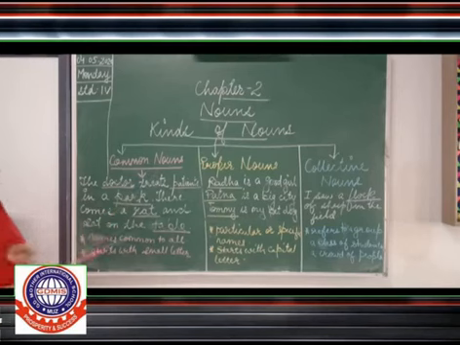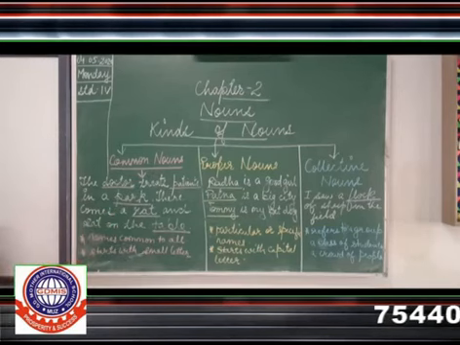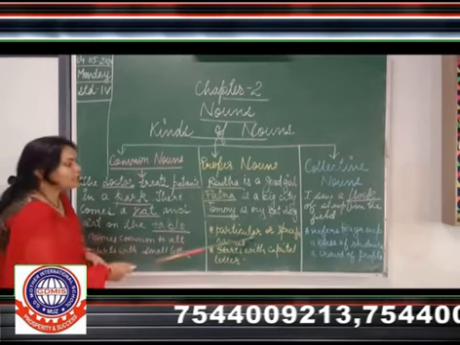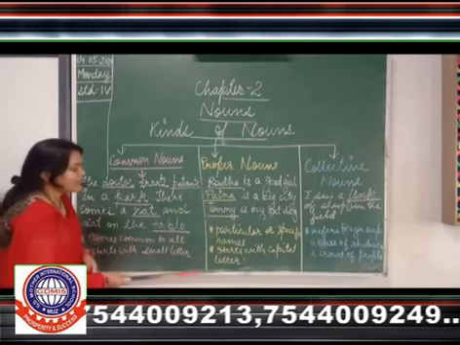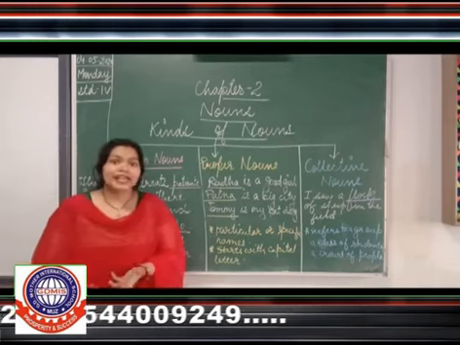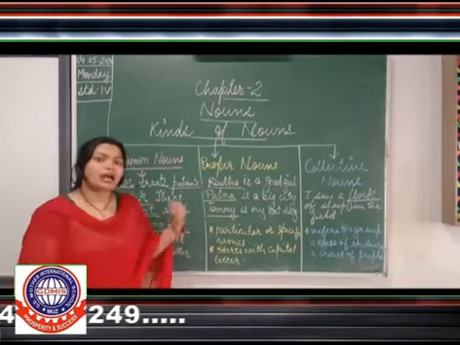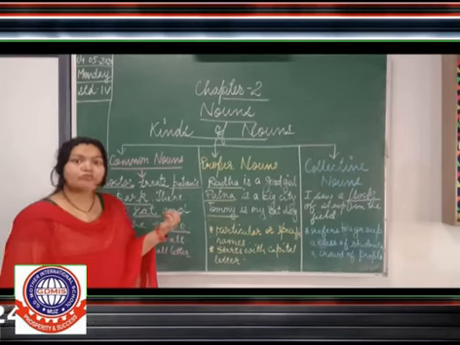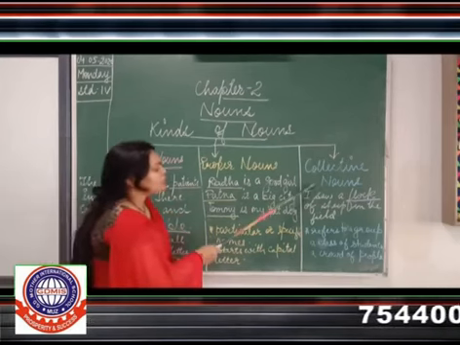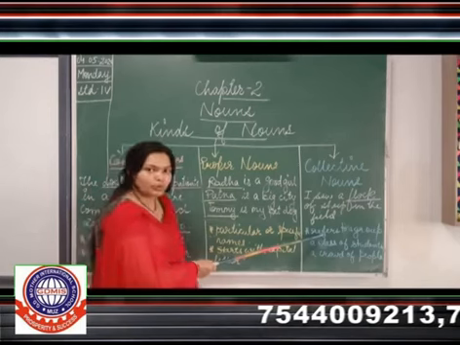Common nouns are names which are common to all and they always start with a small letter. Proper nouns are particular or specific names and they start with a capital letter. And one more thing, the names of days, months, and names of books are all proper nouns. And last, a collective noun refers to a group. Understood?